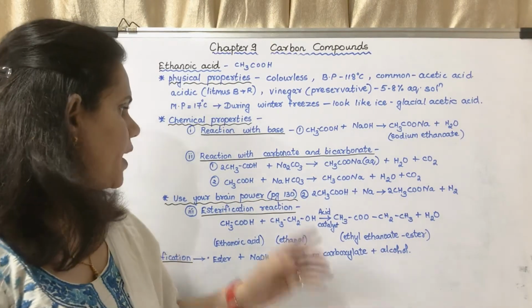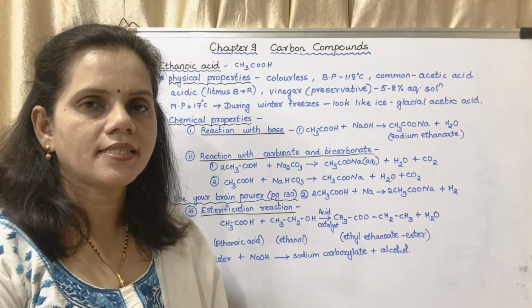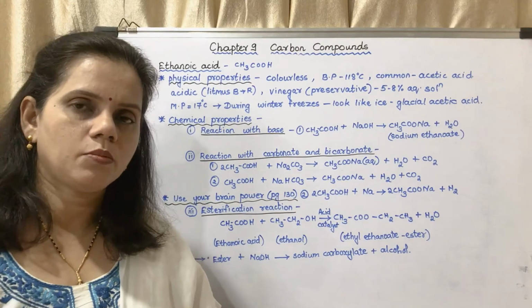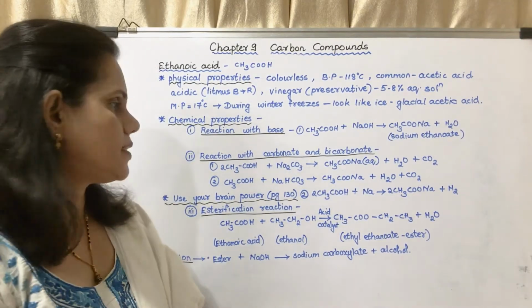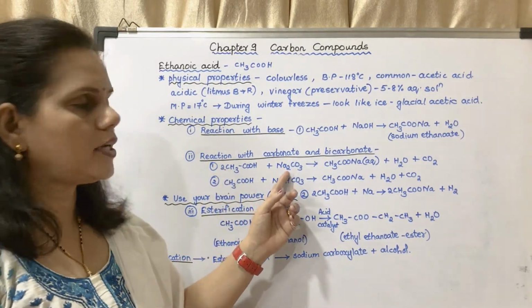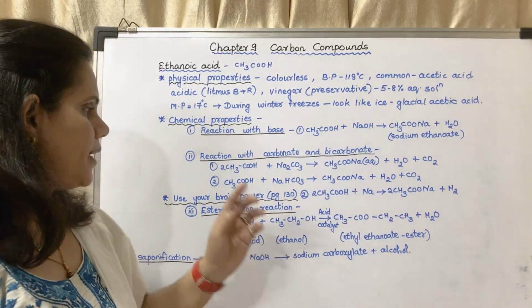When an acid reacts with a carbonate or a bicarbonate, the salt, carbon dioxide and water are released. Here CH3COOH reacts with a carbonate to form the particular salt, water and carbon dioxide.